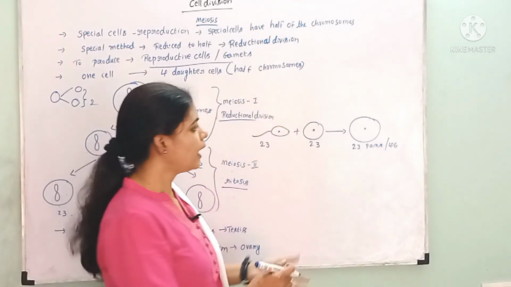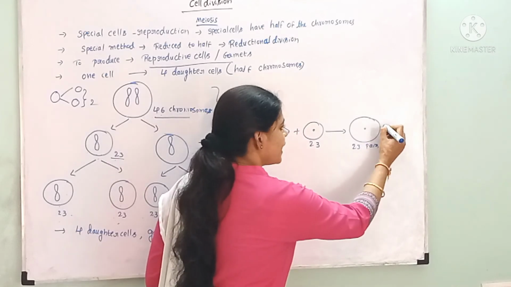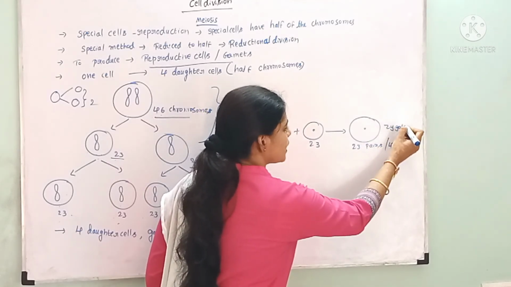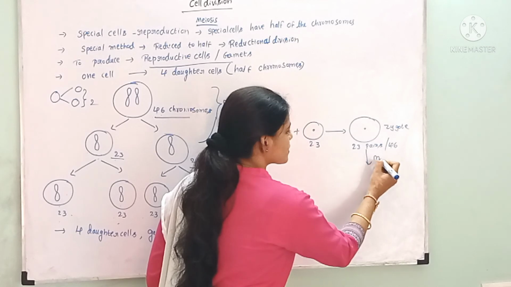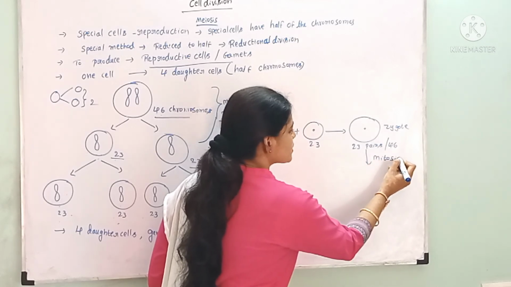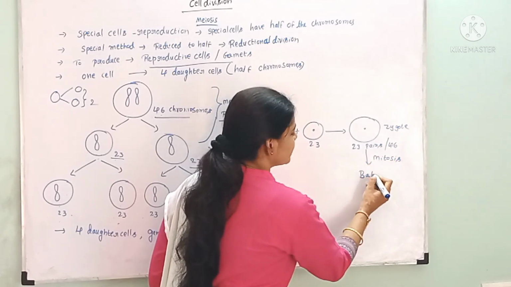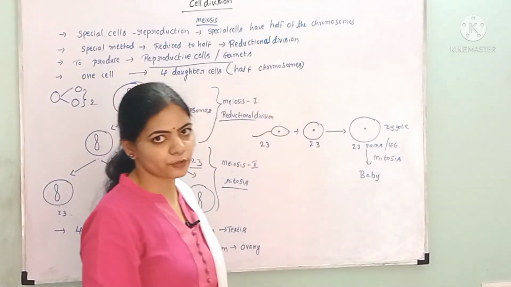This is the final step. And this zygote undergoes mitosis, and finally the baby develops, which will have 46 chromosomes.